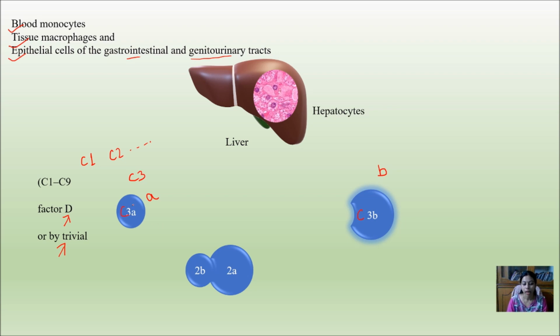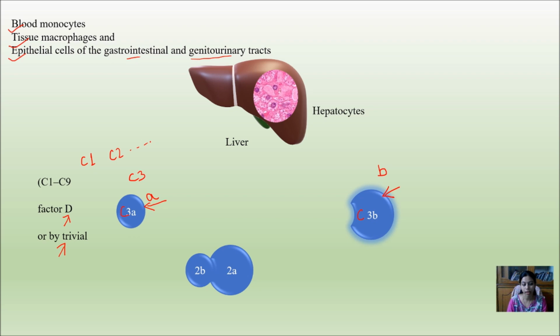What actually happens is that the bigger part of the complement is involved in the mechanism of complementation, or the lysis of the bacteria, while the smaller part, which is cleaved from the bigger part, is involved in further activities of the immune system like inflammation and phagocytosis, which I have already discussed in my previous videos.